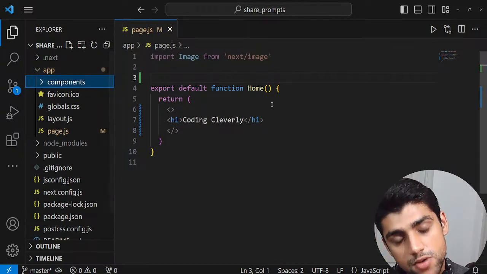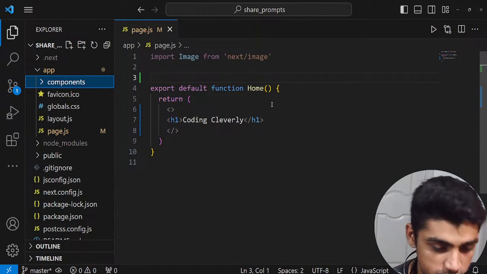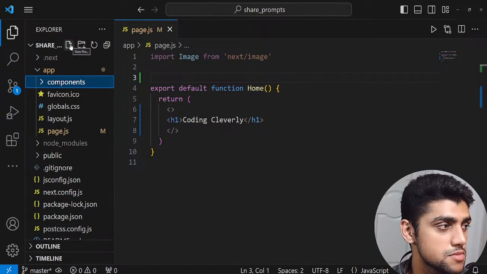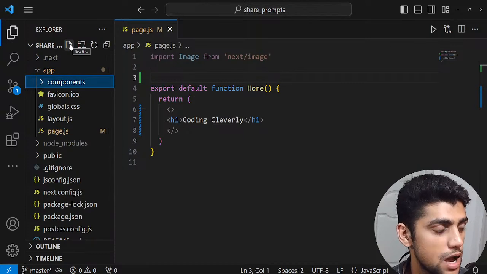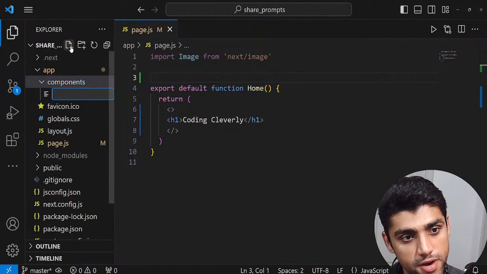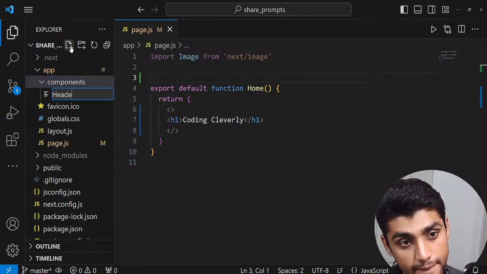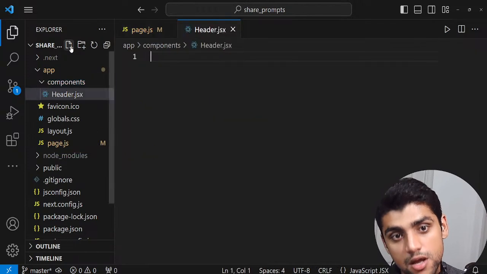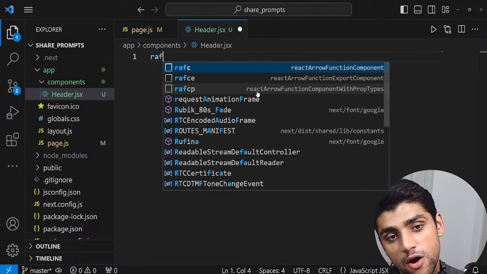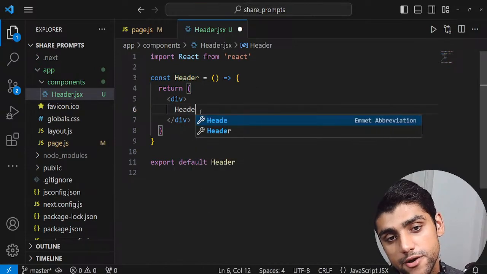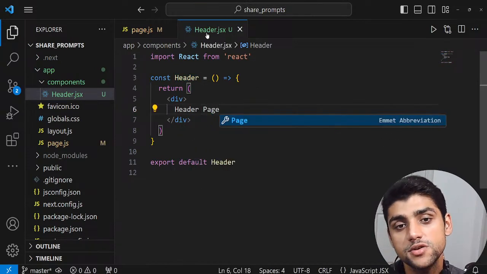Now remember, components are things that you could place in your code, and then you could just use them. So inside my components folder, let's create a simple header component. Over here, I'm going to say header. I created a file this time, and I typed in JSX. Now I'm going to use my extension rafc, and this gives us this. If I say header page, you see this header, right?